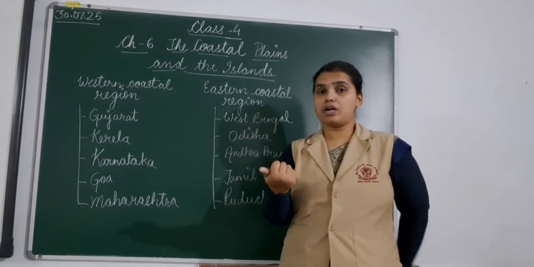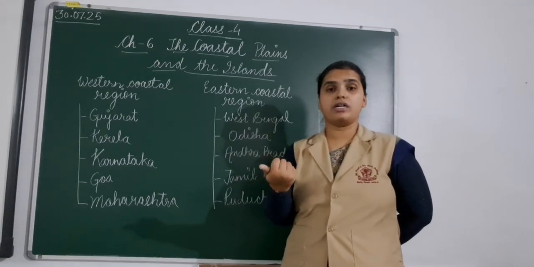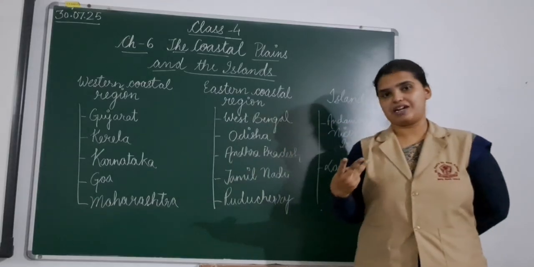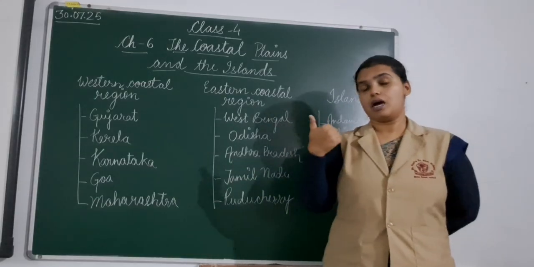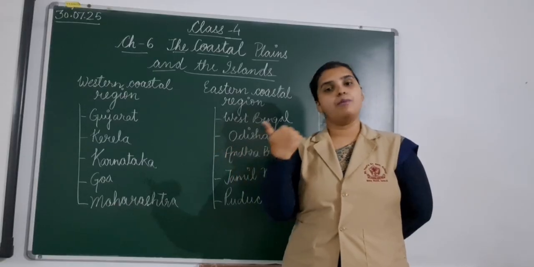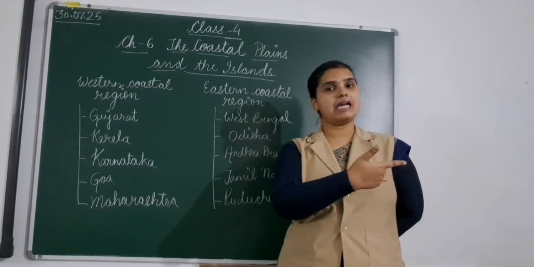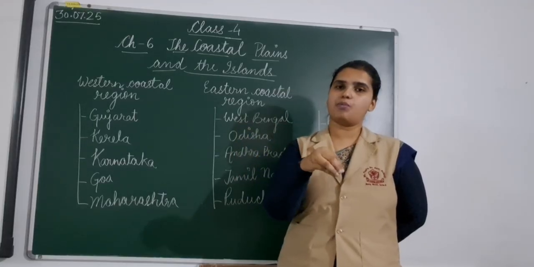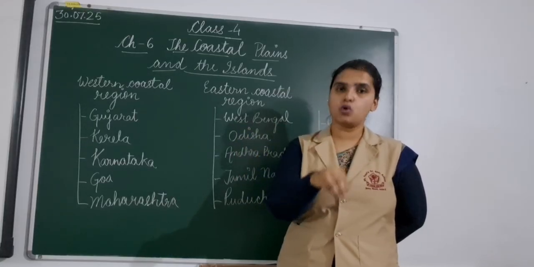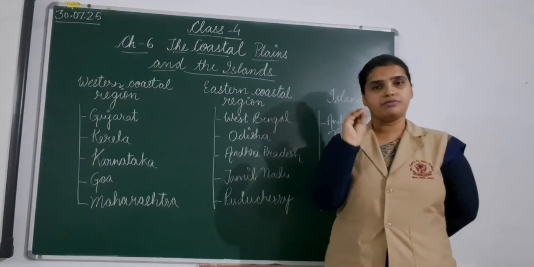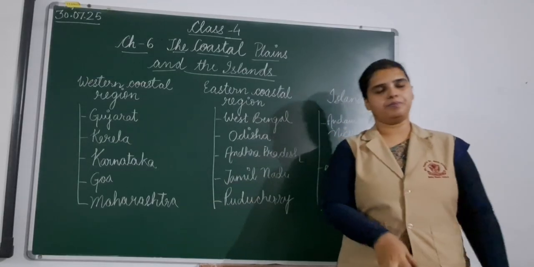Here, what is the important fact about Kanyakumari? That the three water bodies that we have around India, Arabian Sea in the west, Bay of Bengal in the east, and Indian Ocean in the south, these three water bodies meet at the point that is Kanyakumari. So mark this point. This is one important fact that you have to remember.